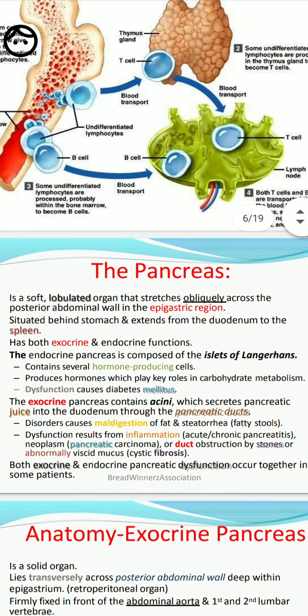Next, the pancreas. It plays a dual role in our body. It is a compound gland.